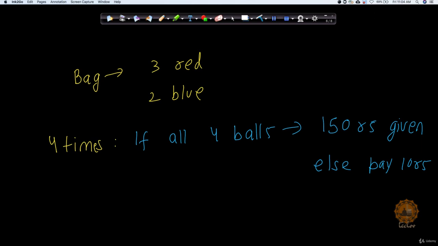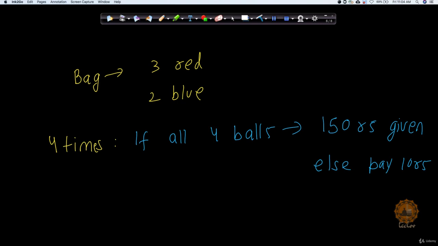Okay, sounding interesting, right? I will pay you 150 rupees if in case you get all the 4 red balls. Now you would say, oh, that's good, means I can make 15 times more money if I invest here. So maybe if I keep on continuously taking out the ball, in one of the chances I win and I can make this game, right?